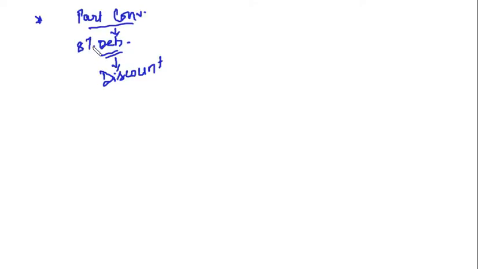Third case is partly convertible, converted into debentures. These debentures are issued at a discount. Why am I not taking shares? Because shares cannot be issued at discount. Shares can be issued only at par or at premium, right?